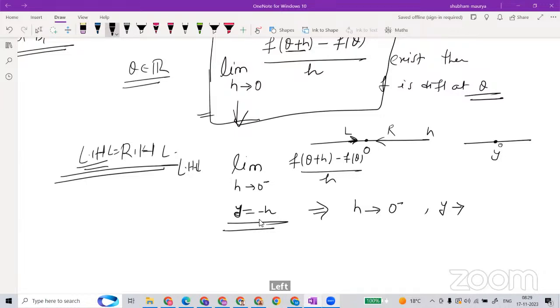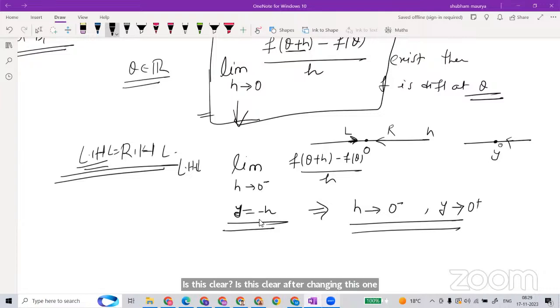Left or right? Here, see the sign. Yes, left side, sir. Why left? Here I made it negative, minus H. Oh, left limit, yes. Left limit is negative. Now, which side will Y approach from? It will become negative, negative will become positive, no? As H is a negative number, I am making it negative again. It will become positive, meaning Y approaches from this side. See the difference here.